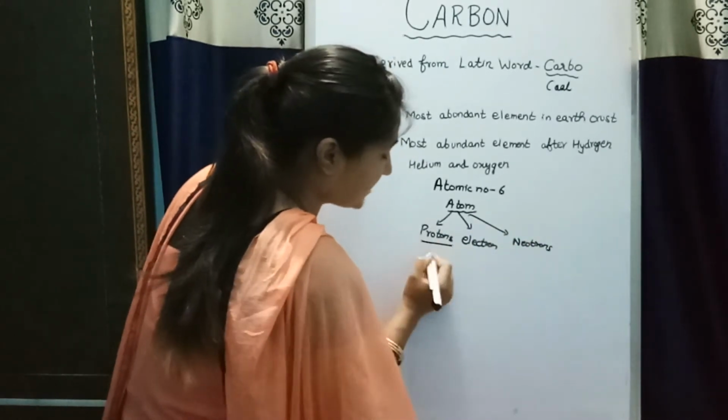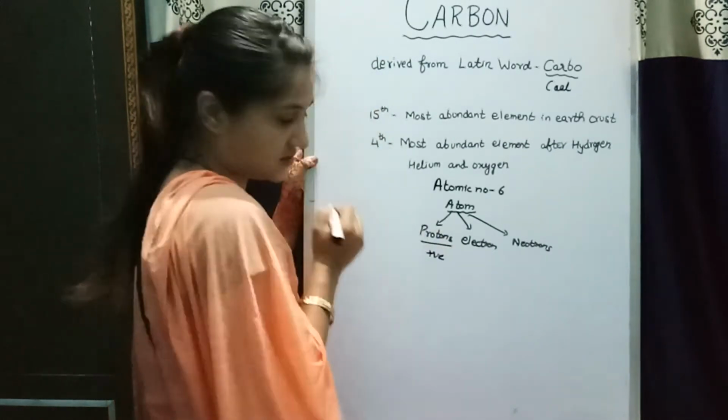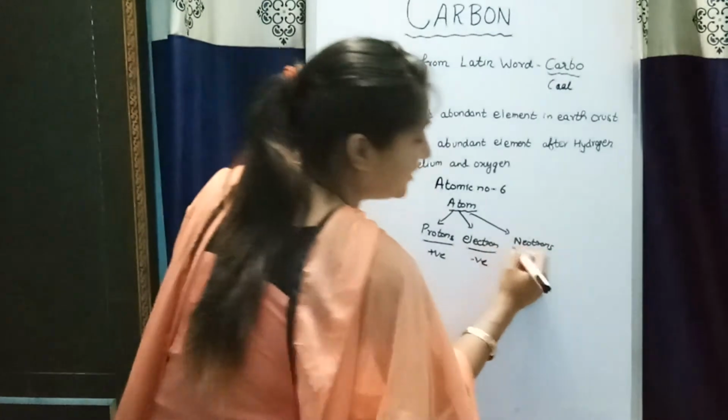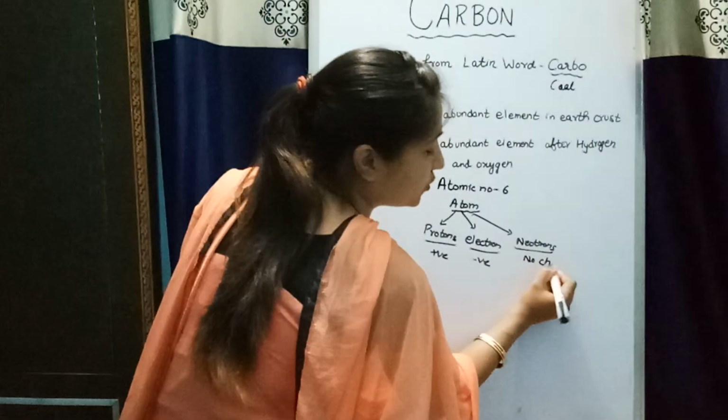The protons are positively charged, the electrons are negatively charged, and the neutrons carry no charge.